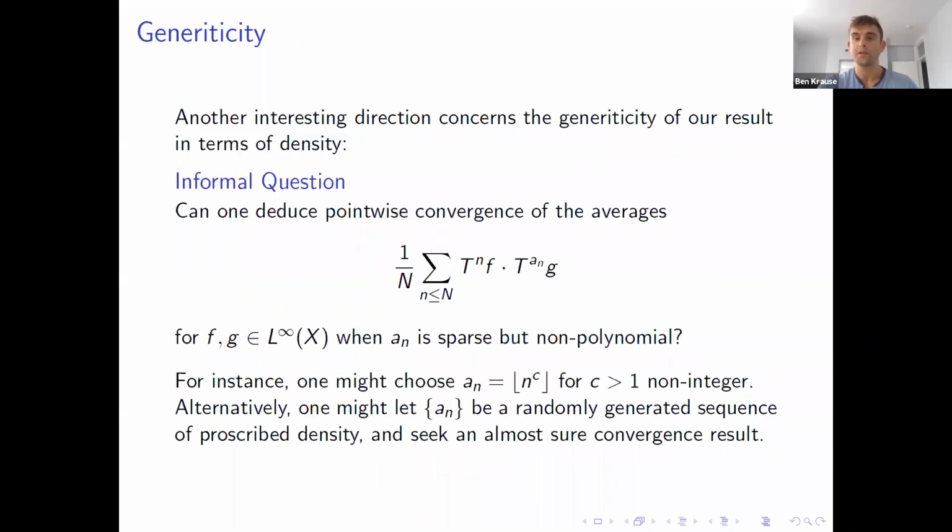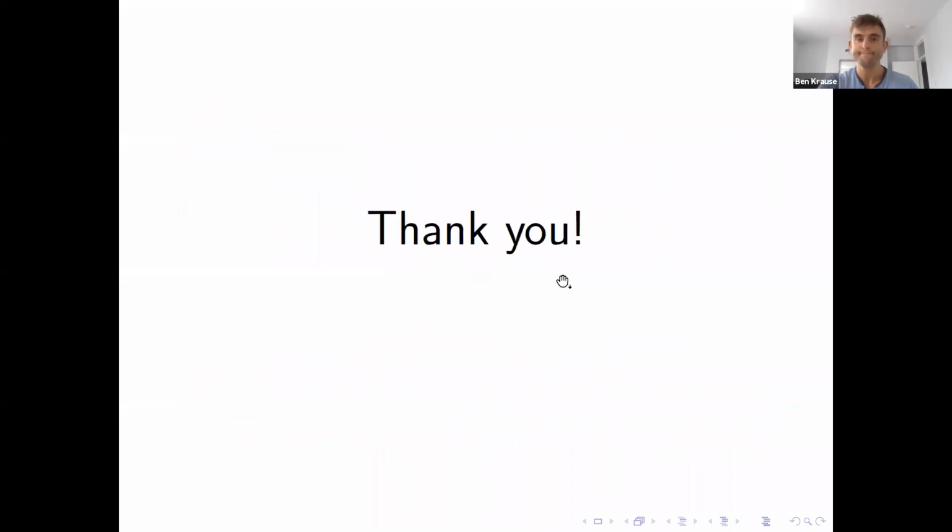Another question concerns the genericity of our results, just in terms of density. So in particular, suppose that a_n is a sequence that grew like n to the c, where c is non-integer. Can you prove that these converge almost surely? Or for instance, you might suppose that a_n is randomly generated, a sequence of hitting times. Can you almost surely prove that these converge? That's it.